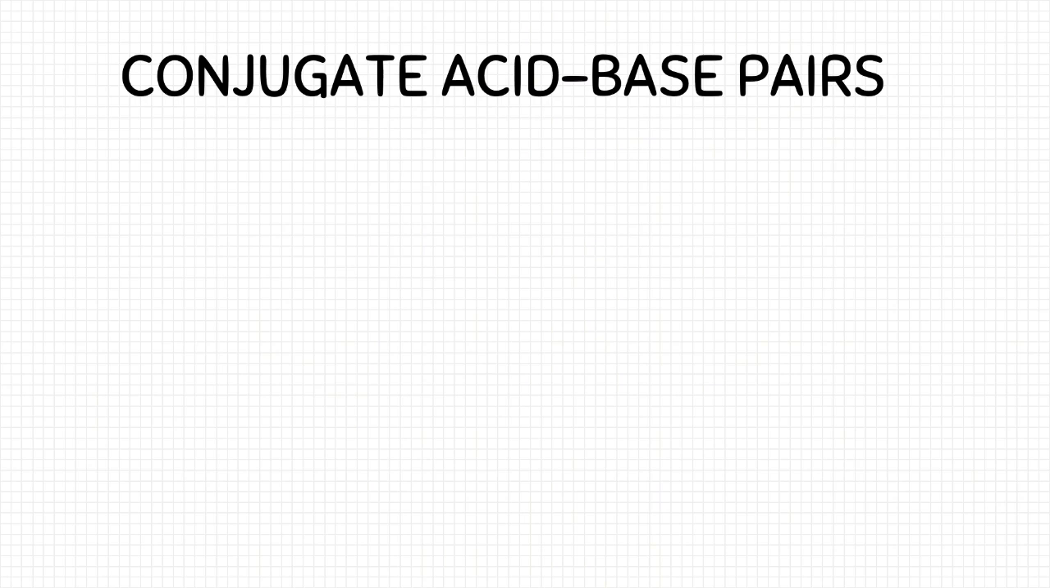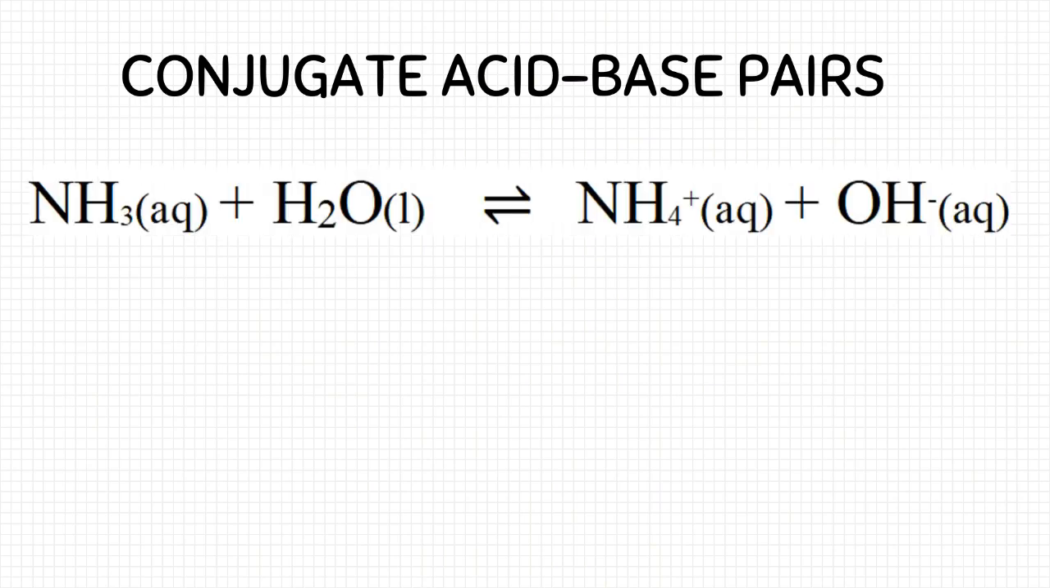We can describe these reactions in terms of conjugate acid-base pairs. For example, ammonia reacts with water to form an ammonium ion and a hydroxide ion. In this reaction, ammonia acts as a base and water acts as the acid. One hydrogen ion from water transfers to ammonia. This makes the water a hydroxide ion. Ammonium ion is the conjugate acid of the base, which is ammonia. This is because one hydrogen ion is added to the base.